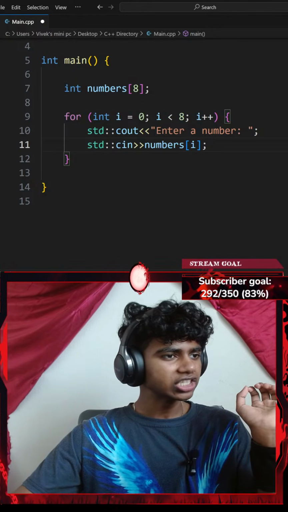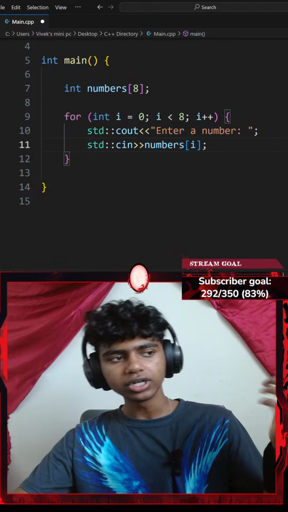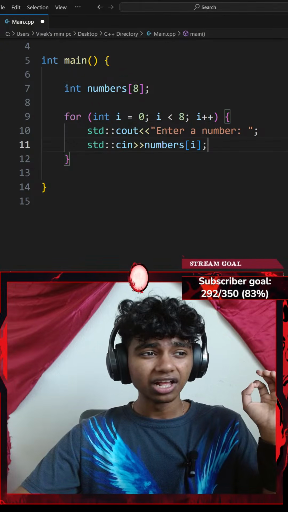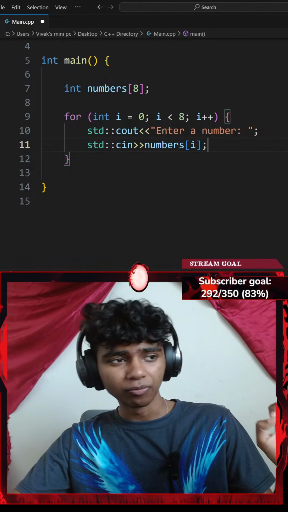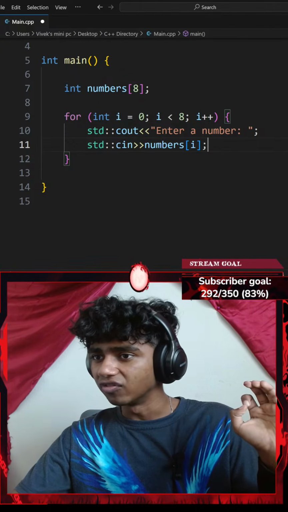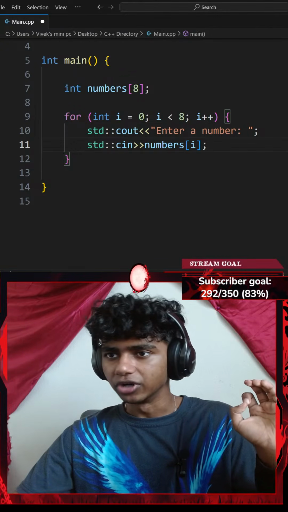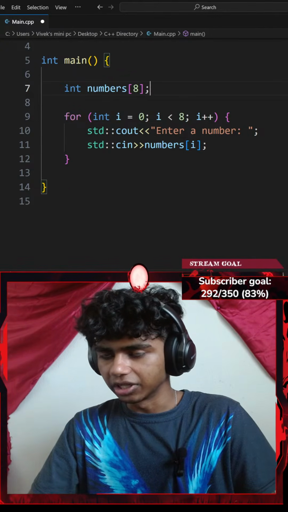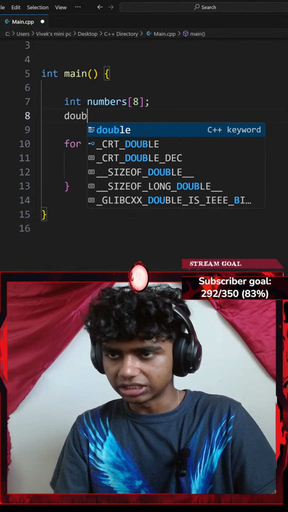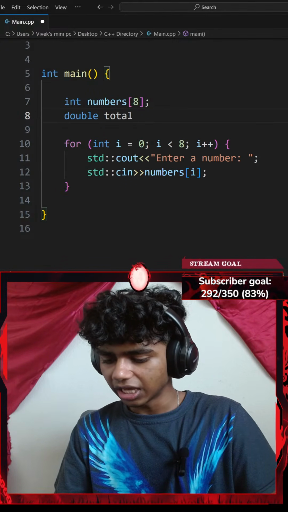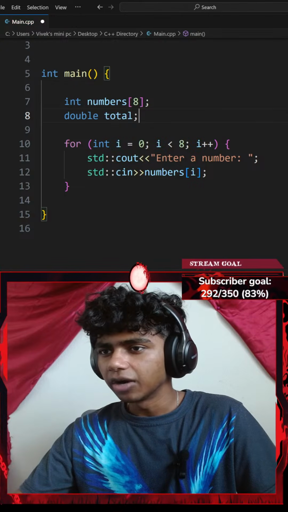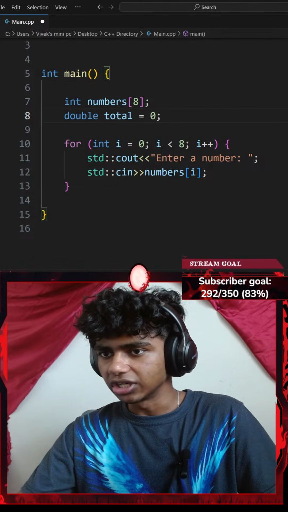That said, calculate the sum of all numbers and the average of all numbers, as a double with 2 decimal points. Print both the sum and average. So I might need a total variable. Let me create a double of total and set it equal to 0 for now.